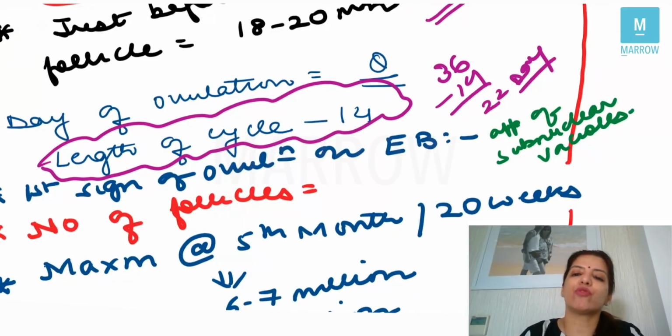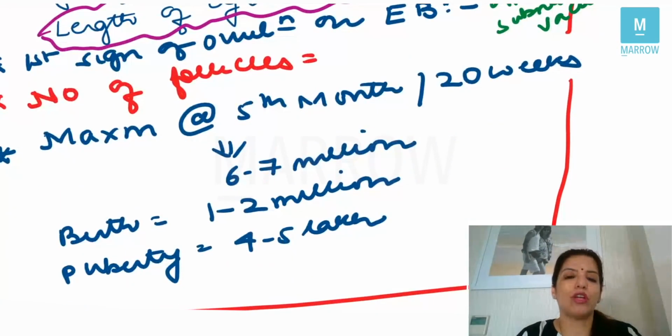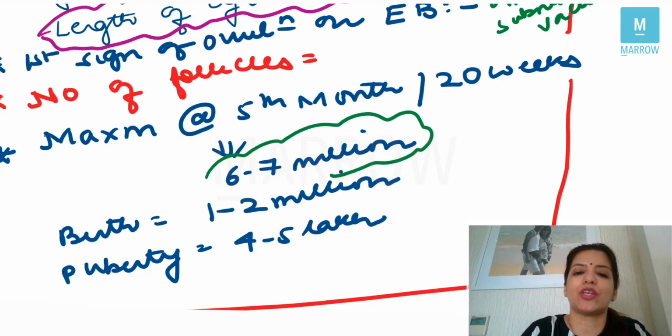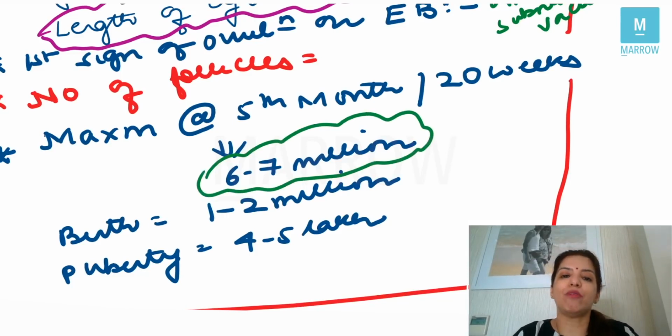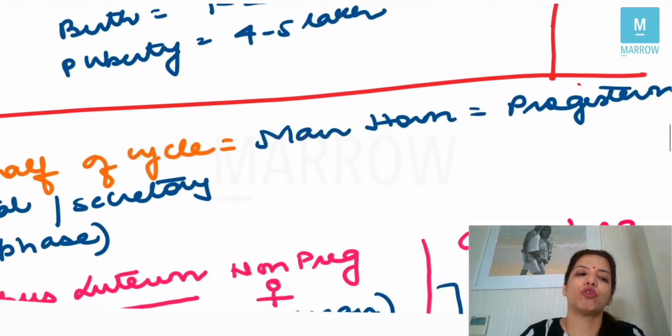Next, very important set of questions is asked on the number of follicles. Maximum number of follicles are seen in the 5th month of intrauterine life, that is at 20 weeks, and at that time the number is 6 to 7 million. So once in FMGE they had asked that maximum number of follicles which can be seen in the ovary are, so maximum number which can be seen are 7 million, and that 7 million is seen at 5th month of intrauterine life, that is 20 weeks of intrauterine life. At birth, the number of follicles becomes 1 to 2 million, and at puberty, it is 4 to 5 lakh.